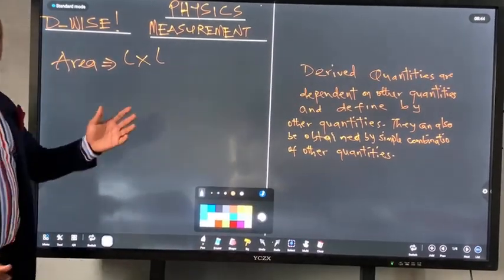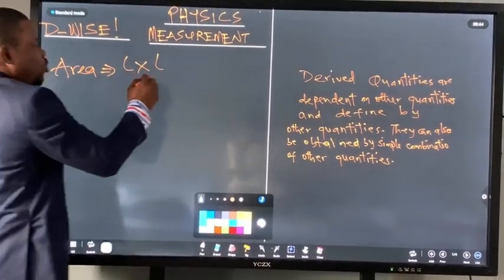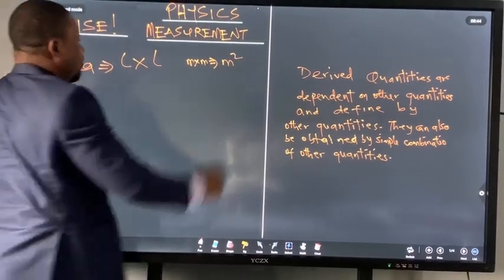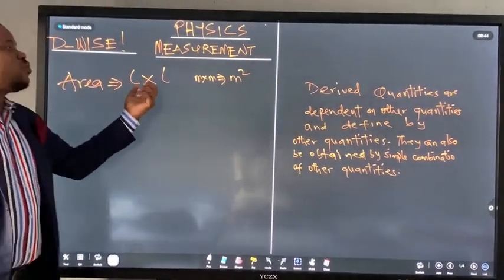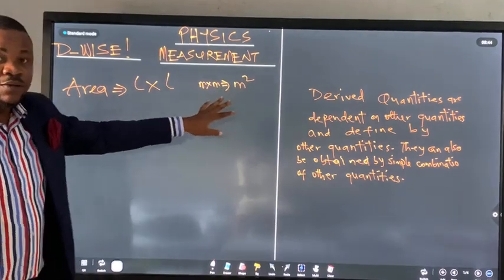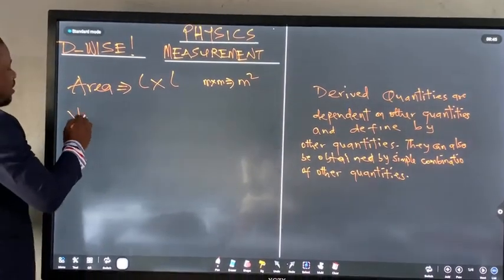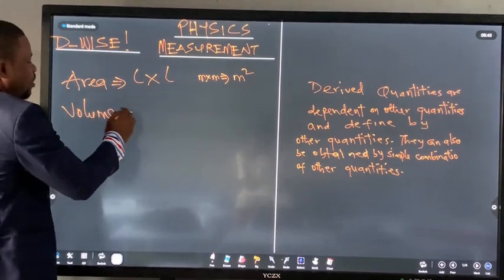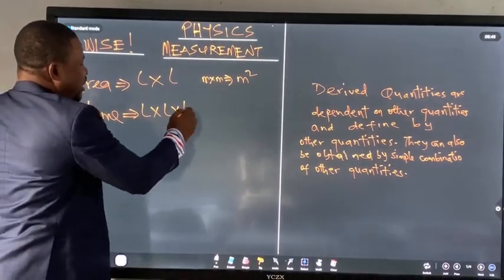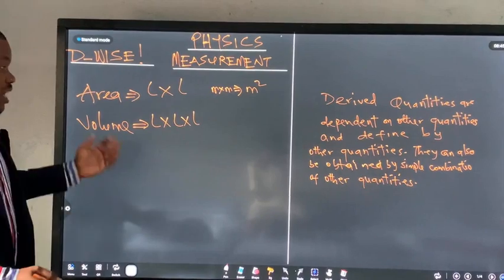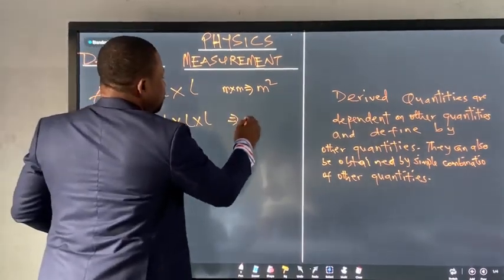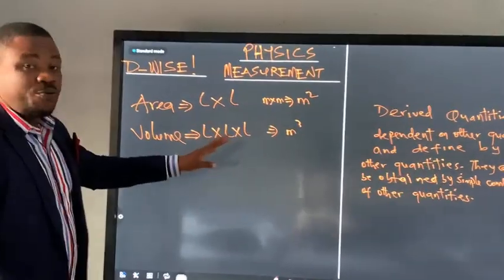So I have length times length, and that is why the unit is going to be meter times meter, which is going to give me what? Meter square. The unit for length is meter. So since I'm having two lengths multiplying each other, meter times meter will give me meter square. So the unit for area is meter square. Another quantity is volume. Any volume at all that you're dealing with has to do with three lengths multiplying each other. You already know the unit, I guess. Length times length times length means meter, meter, meter, so it gives me meter cube. The unit for the volume is going to be meter cube.